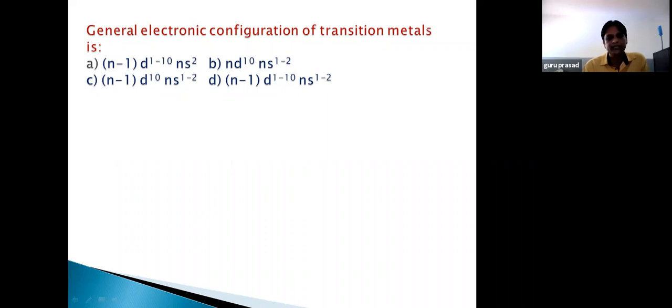So what is the electronic configuration of the Zn2+ ion? 3d, 4s. From 4s, 2 electrons will be lost, so it will be 0. So in 3d, there will be 10 electrons. Let us take the box diagram for the Zn2+ ion. It is completely filled with electrons.